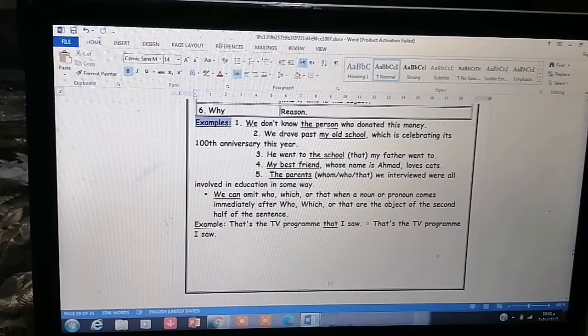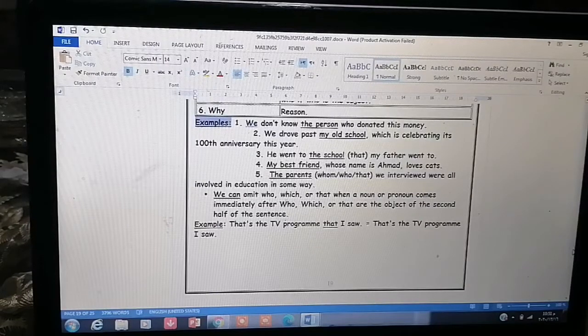Number three, he went to the school that my father went to, okay? Here we put that to talk about a thing or a place. He went to the school that my father went to. Yes, to place also. By the way, as I said before, you can replace it with any one of these relative pronouns.